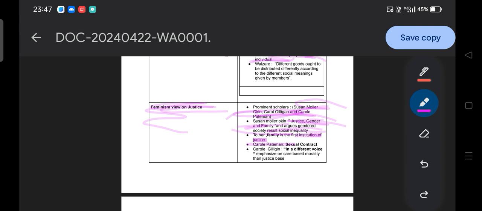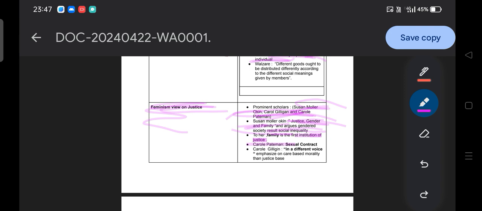Let me give an example here. According to Rawls, there must be justice. But what about the family? Family is part of the private, according to the initial thinkers. But here feminist thinkers argue that there must be an inclusion of the concept of justice in the family. Family should be part of the public. Then justice can be realized at the state level.